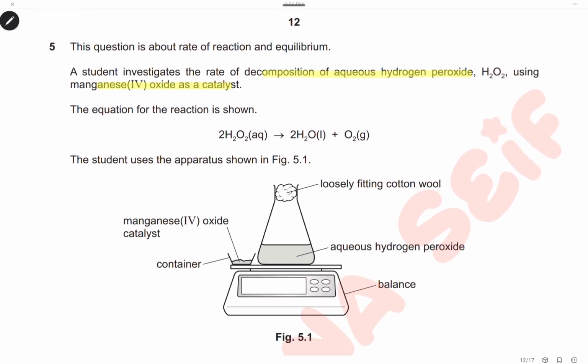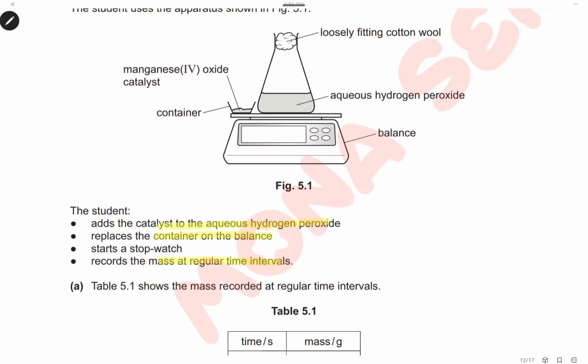This question is about the rate of reaction and equilibrium. The student investigates the rate of decomposition of aqueous hydrogen peroxide using manganese(IV) oxide as a catalyst. The equation for the reaction is given. Hydrogen peroxide decomposes to form water and oxygen in the presence of manganese(IV) oxide as a catalyst. As we can see, the hydrogen peroxide is in a conical flask on a balance to record the mass, and the manganese oxide is in a container that will be added. We have a loose fitting cotton wool on the top of the flask.